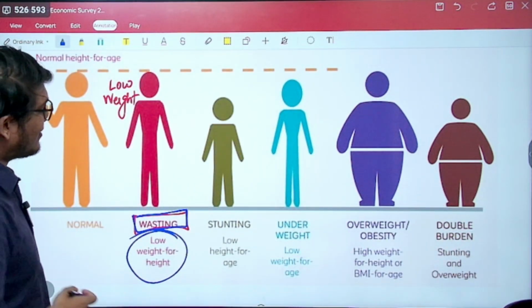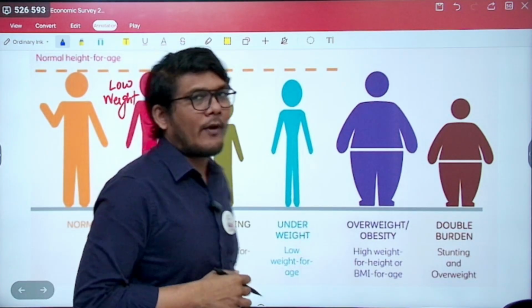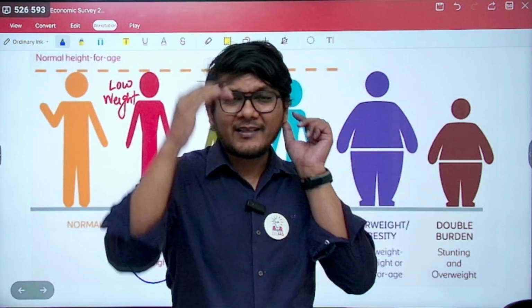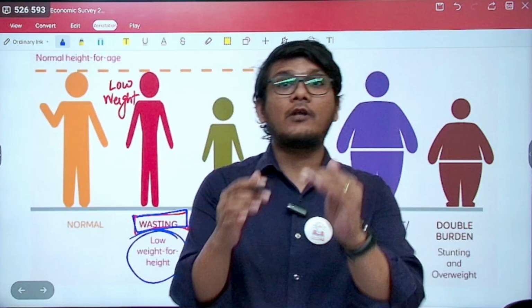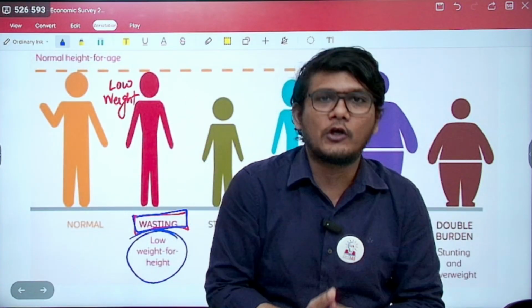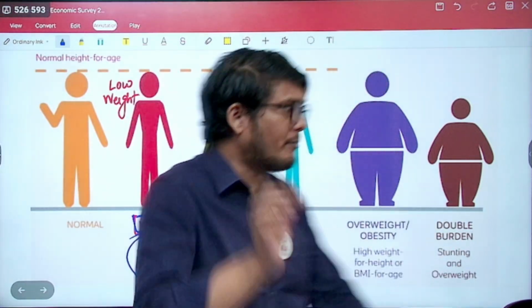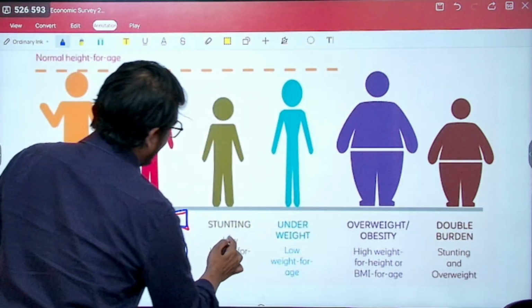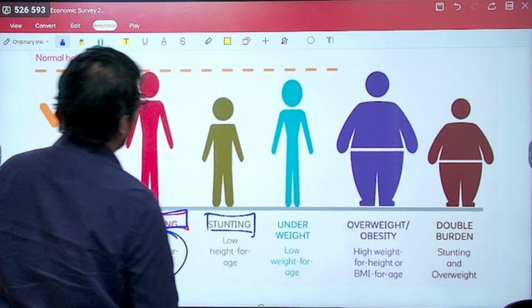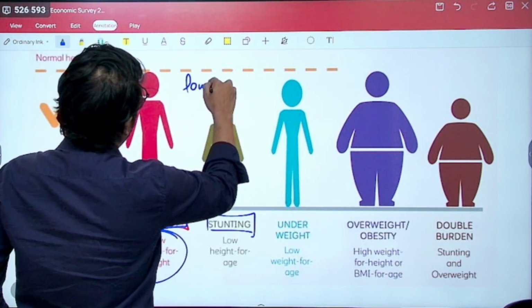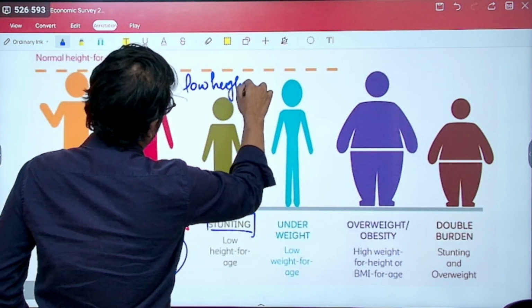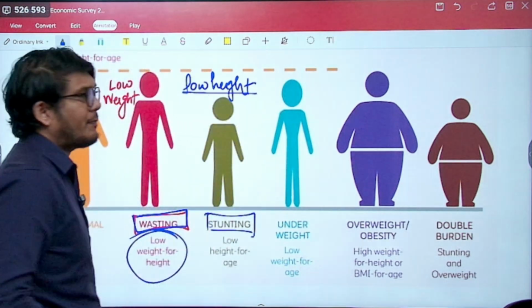Next is stunting. Whenever something is stunted, it is with respect to the height, that the height has not grown. A child is stunted, that means the child's height is not growing. So remember, when you talk about stunting, it is the height that we are talking about. So here it will be the low height. Now low height with respect to what?